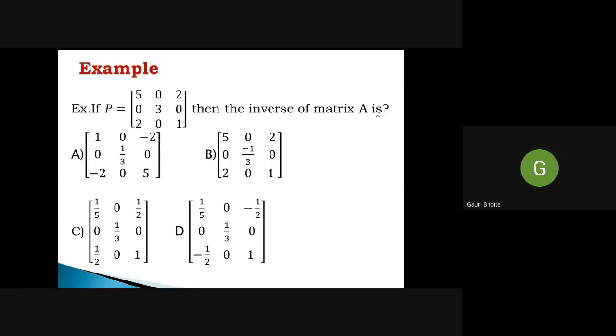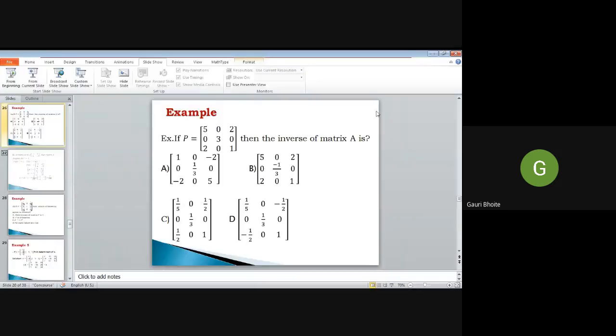Calculate A inverse. Four options are given to you and you can directly multiply and cross check, or you can use minor and cofactor, no problem. So just find out.